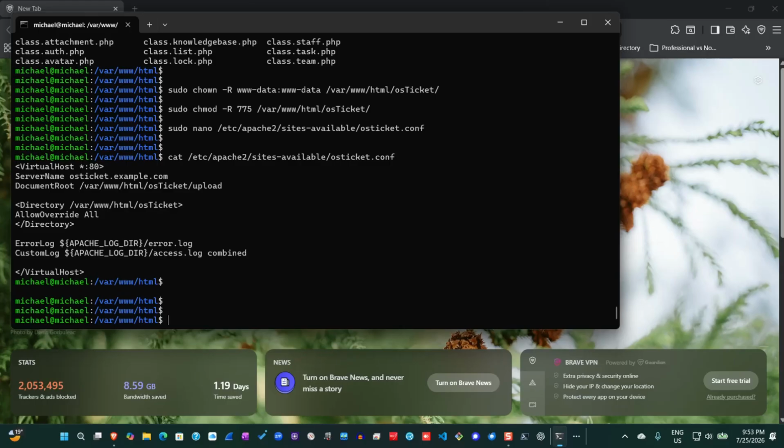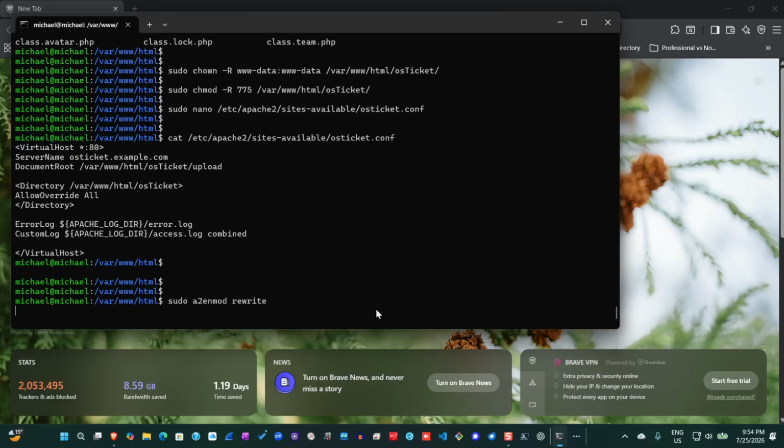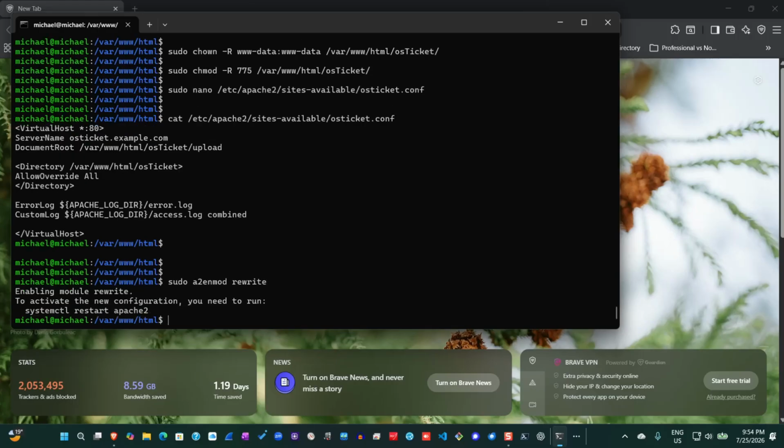So at this point, what I'm going to do now is to activate the Apache virtual hosts and enable the Apache rewrite module with the following commands. So I'm enabling the rewrite module now.